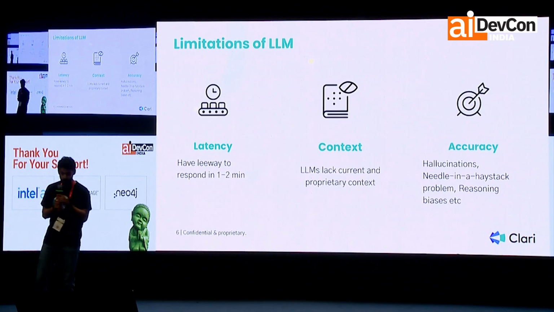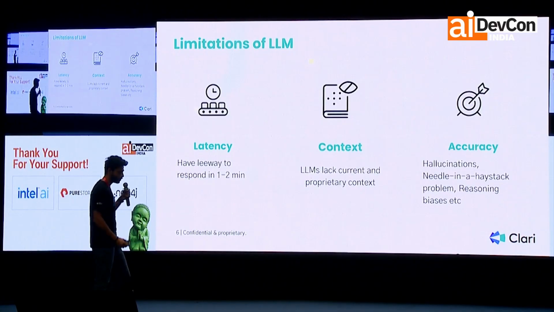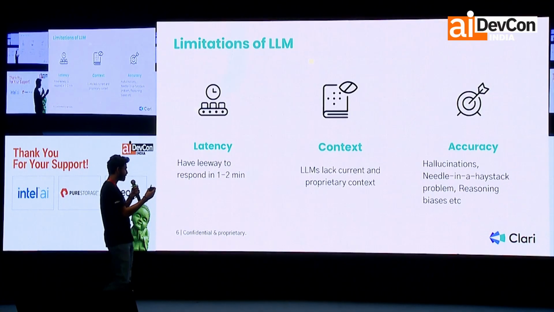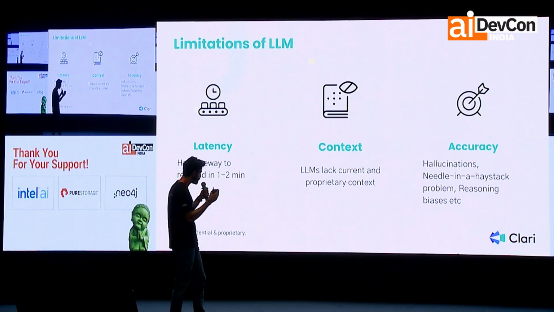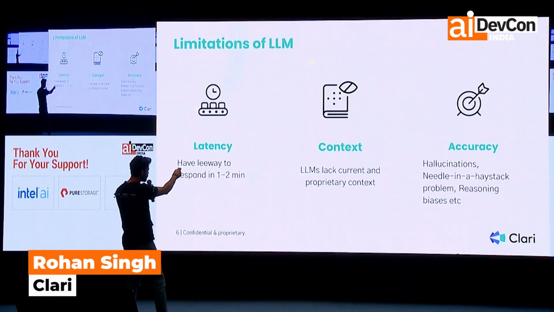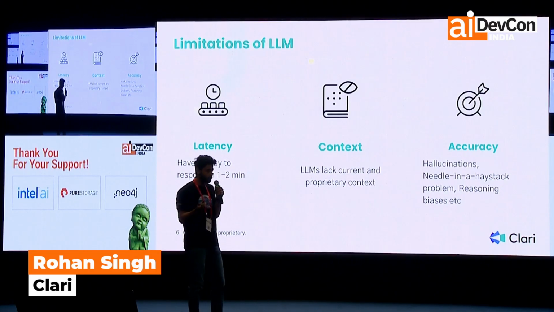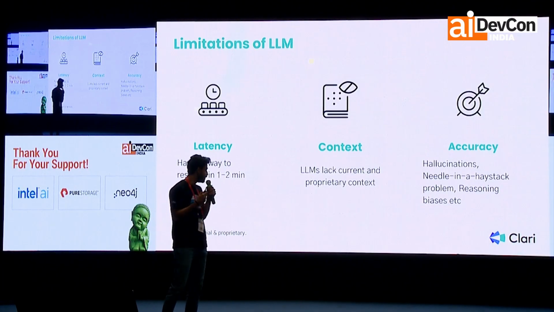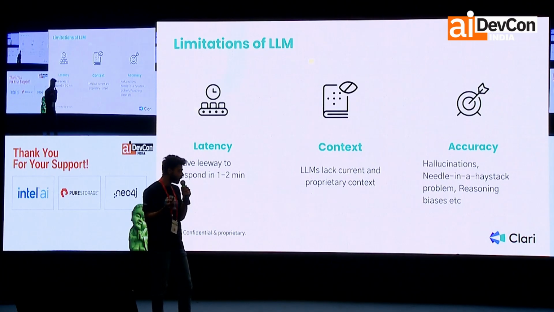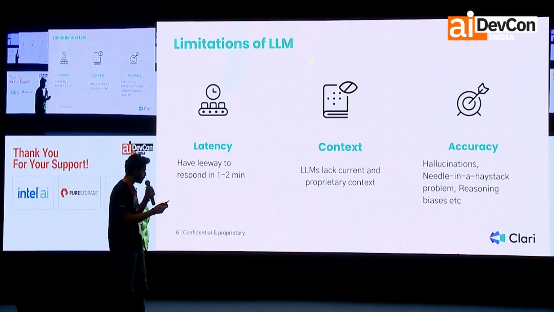Thanks, Raj, for sharing the context about what we do at Clari, and also sharing why this feature is needed, what this feature is about, and how we could model our solution around LLMs. I also want to touch on this point of context. This is something that we do not have readily available to the LLM, but this is something that we have in our suite of products, because we end up recording these calls, and we also have the textual data behind these calls.